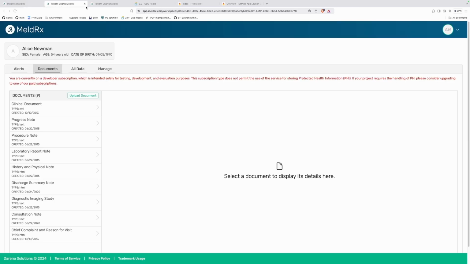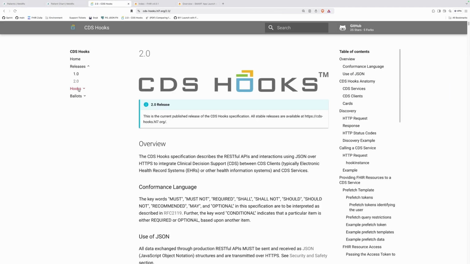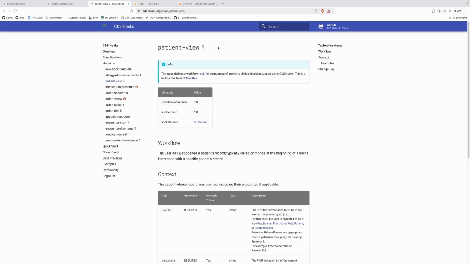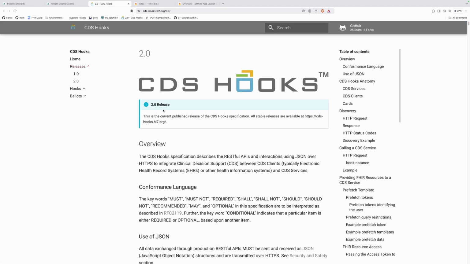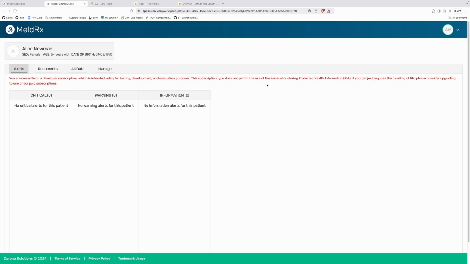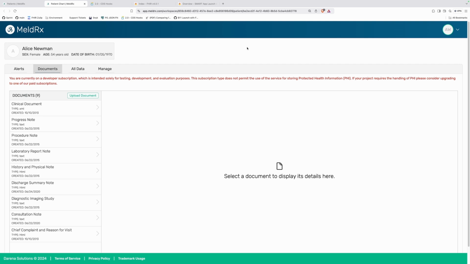The act of opening a patient is an event occurring in the EHR system, and it is a well-known hook, or sort of an event that can trigger a CDS hook, or that a CDS hook can be built around. So what we're going to be doing is building a hook that is working around this event. Okay, so let me come back to the specification, version 2.0 here. And to trigger this hook, I'm effectively going to be just refreshing this page, and that should just trigger it.